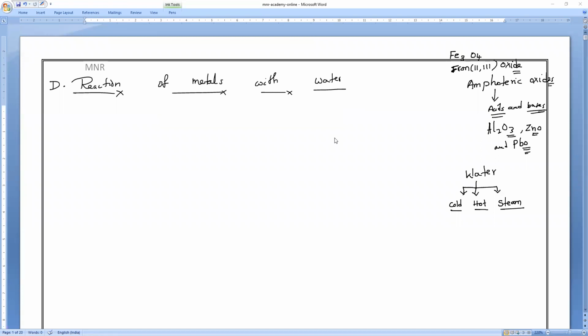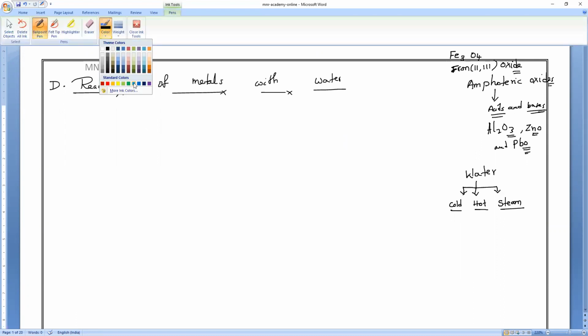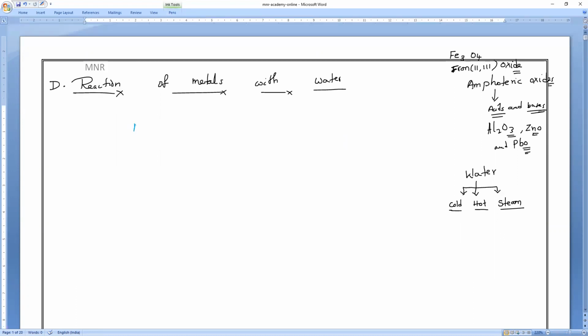First of all, remember, metals react with water and form metal hydroxide and hydrogen gas. Clear, everybody? Now I'll write a standardized equation, which should always be in your mind. If metals react with hot water or cold water, they will form metal hydroxide plus a gas.